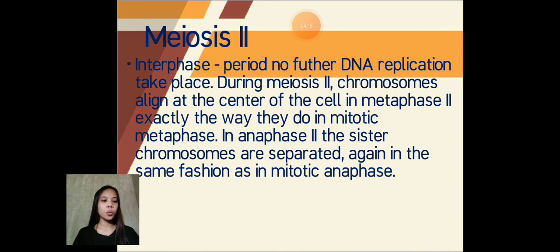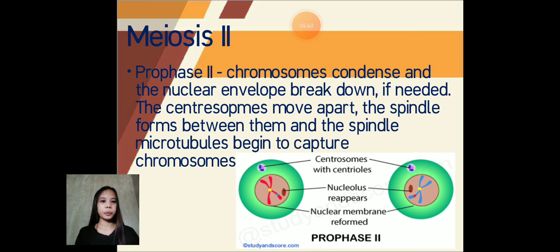During meiosis 2, chromosomes align at the center of the cell in metaphase 2 exactly the way they do in mitotic metaphase. In anaphase 2, the sister chromatids are separated again, the same as in mitotic anaphase. Next in meiosis 2 is prophase 2.